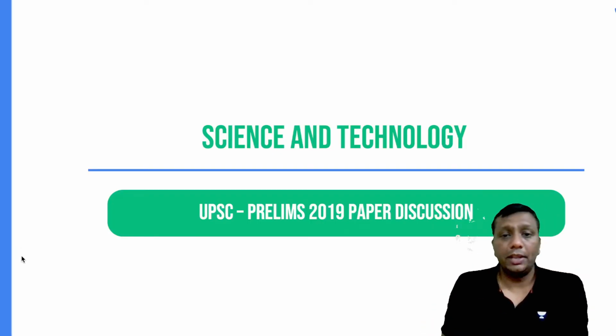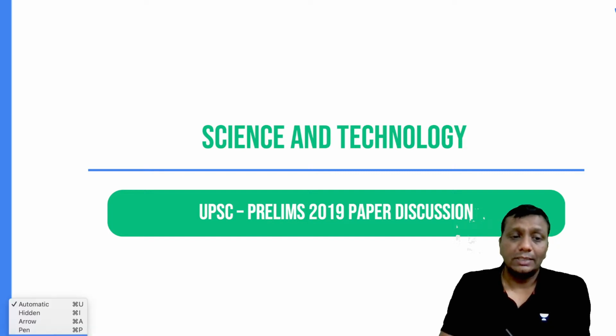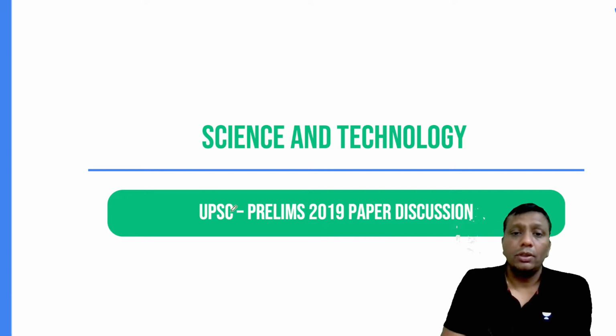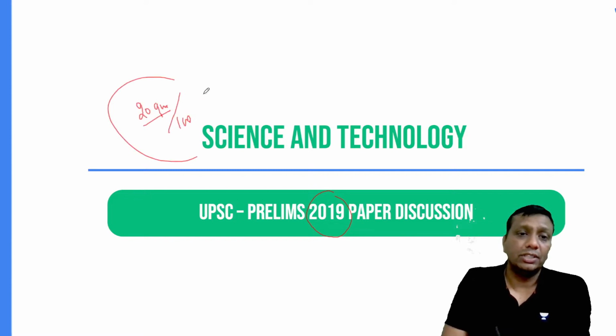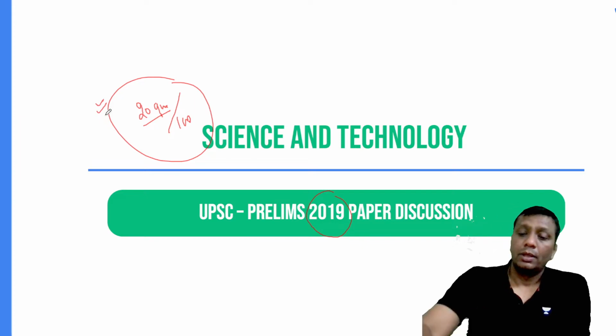So now we are here with the 2019 paper discussion of science and technology. It will be very beneficial to everyone. In the last 5 years question analysis, as in the first lesson I have done with all of you, 2019 had a huge number of questions, 20 questions from science. Out of 120 questions, it is really exceptional that such a huge number of questions in the prelims paper came from science. So this is the reason you cannot avoid science; it has a good weightage. And all these 20 questions you will get in this entire discussion.